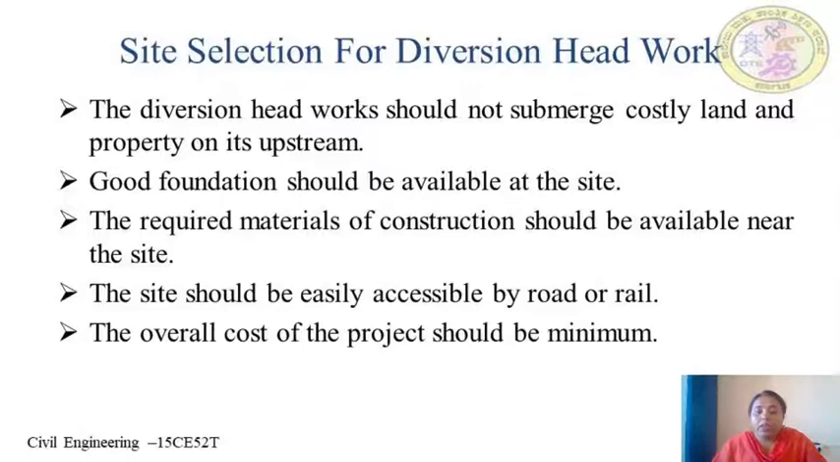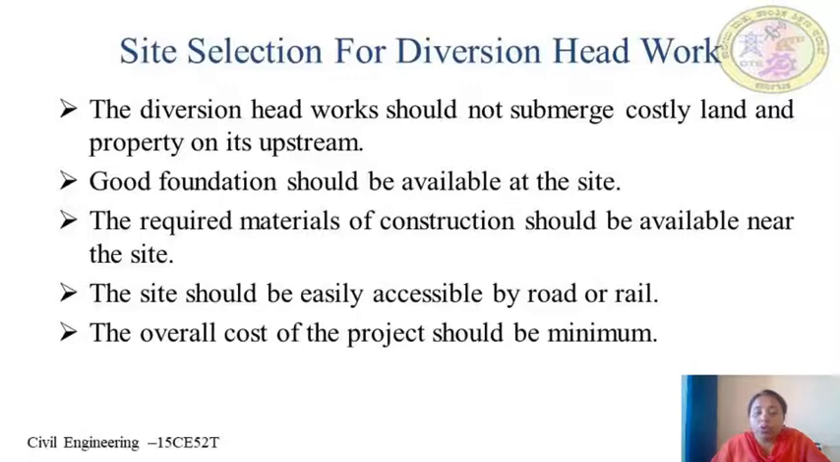And the required materials of construction should be available nearer to the site. As far as possible, the material availability should be nearer in order to avoid the transportation charges. And the site should be easily accessible by road or rail. Yes, the transportation facility is the most important factor that has to be considered during the start of any project. Because if there is no proper transportation, your project gets delayed and your budget will get disturbed. Hence, the first thing we have to see is the transportation of the materials.